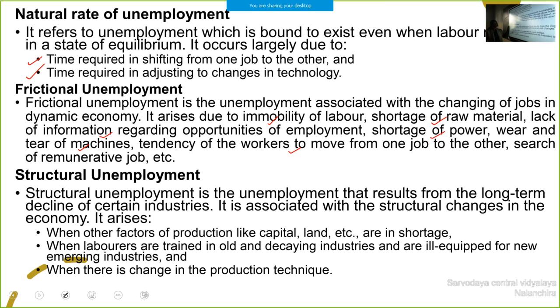Next, structural unemployment. It is the unemployment that results from the long-term decline of certain industries.